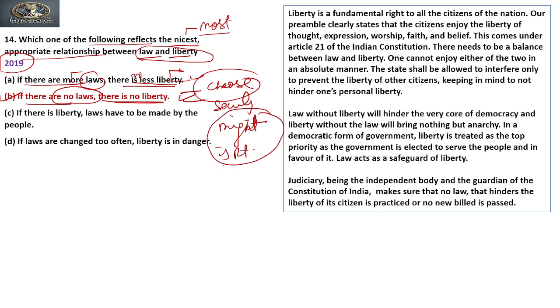मतलब जो जिसके पास पावर है वो कुछ भी कर सकता है, और जिसके पास पावर नहीं है वो कुछ भी नहीं कर सकता. Is in surrendering his liberty to the power, right? If there is liberty, law has to be made by the people.